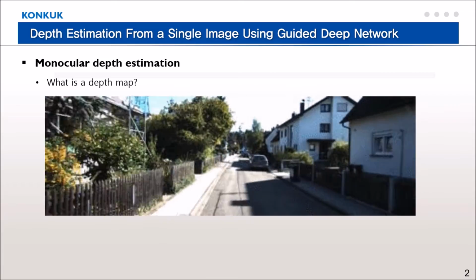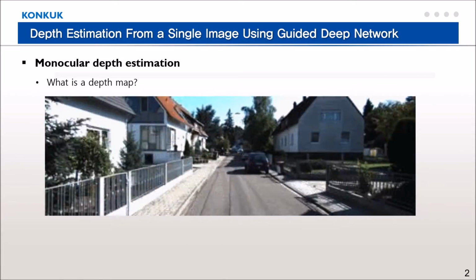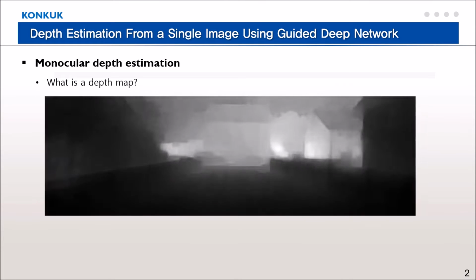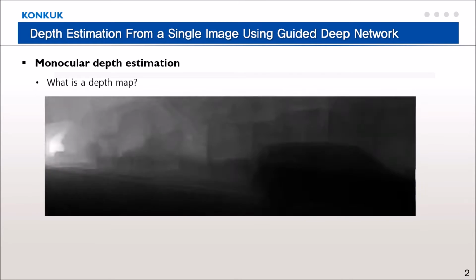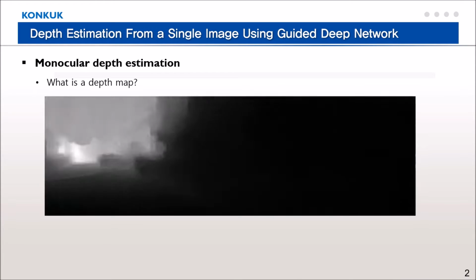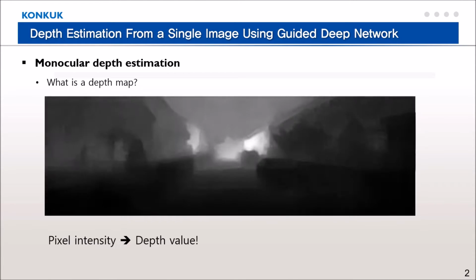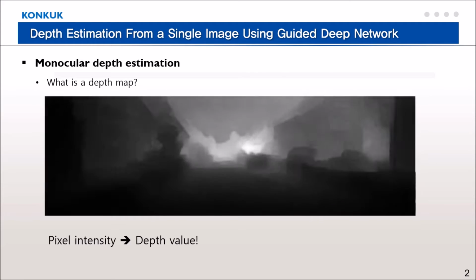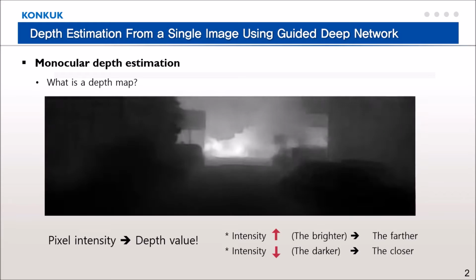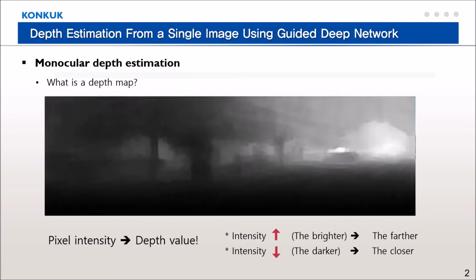Then what is the depth map? The depth map is a visual representation which is widely used to interpret the three-dimensional structure of an image by quantifying the degree of close and distant from the photographing system, such as a camera, in the image. Pixel intensities directly correspond to depth values. For the image on the slide, the brighter the pixel, the further it is from the photographing system.